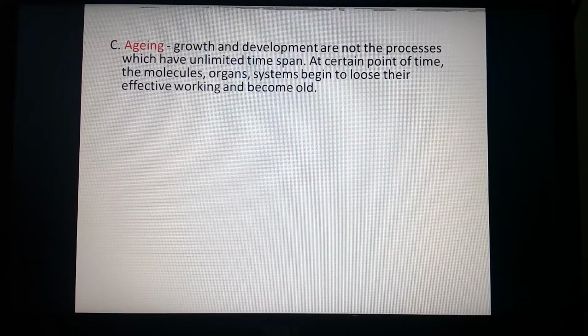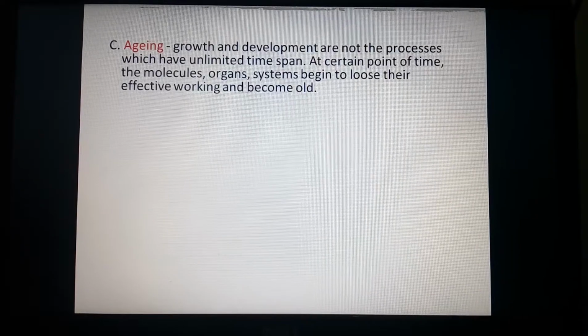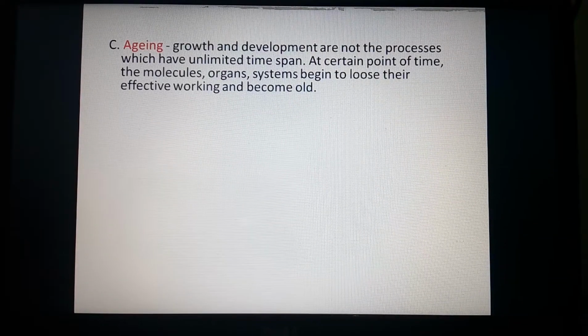The next character, aging. Mind it, as the organism grows, it also goes through development. Now growth is a physical quantity, and development is a qualitative aspect of an organism. Increase in dry weight is called growth, so it is a physical factor. Development is a qualitative aspect. Growth is quantitative, development is qualitative.